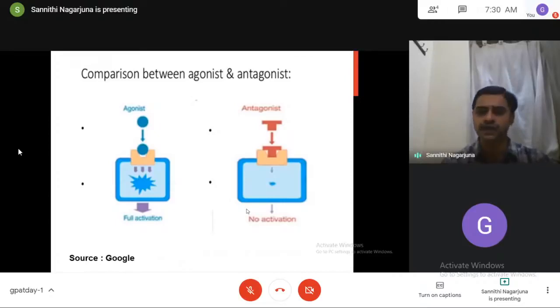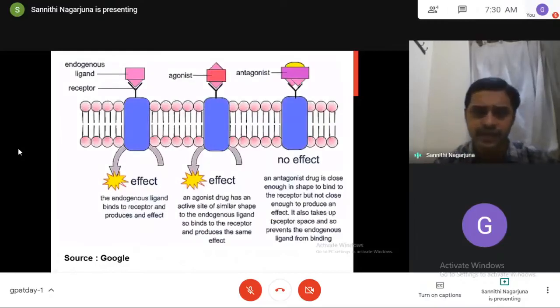This is one representation that gives you the comparison between agonist and antagonist. See here, if this is a receptor, and the agonist binds, the full activation of the receptor will happen. The maximum pharmacological action will be observed. If the antagonist binds, it will block the receptor, and then no pharmacological action will be observed. This is another representation, same thing. The endogenous ligand, see, they are using the word ligand, which is nothing but endogenous, effect will be observed. Agonist, same effect as that of the ligand. The antagonist, you cannot observe any effect.